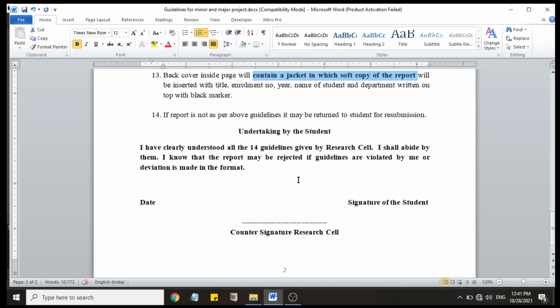So these are the guidelines, and every student will have to give the undertaking after reading all 14 points.